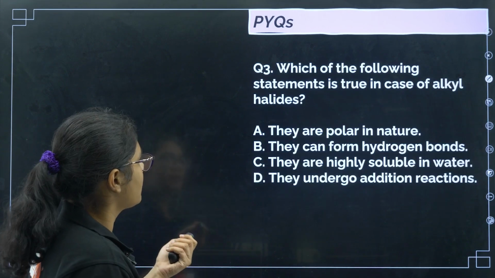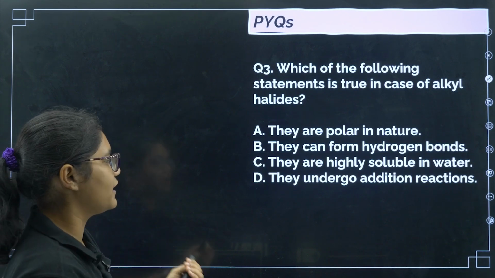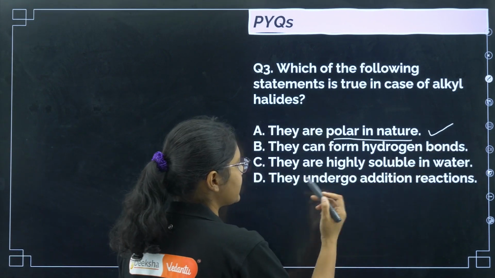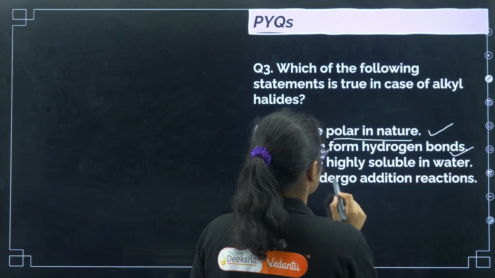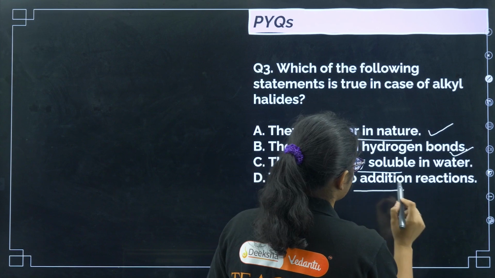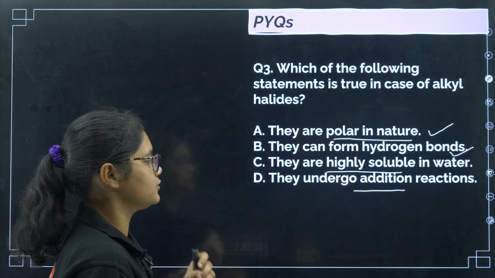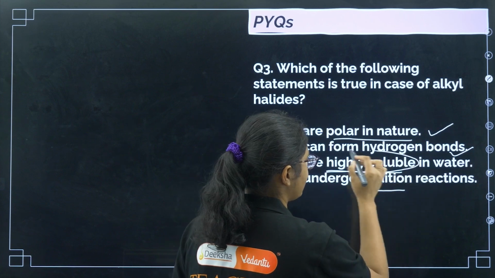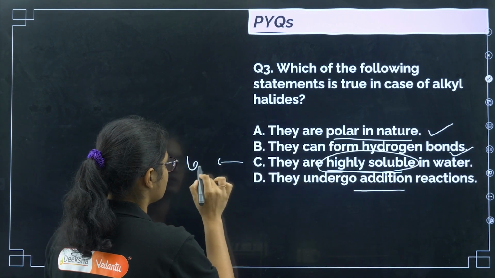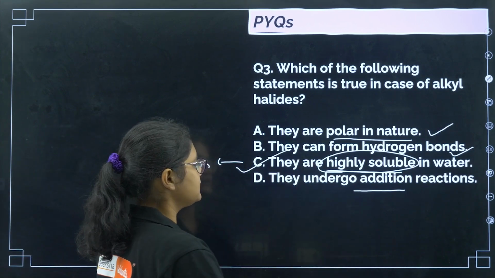Okay. Now coming to question number 3. Which of the following statements is true in case of alkyl halides? They are polar in nature. Yes, we have discussed. They can form hydrogen bonds. They are highly soluble in water. They undergo addition reactions. Okay. So we will discuss it in the next class also. The solubility of alkyl halides is very less in water. They have less solubility in water. So that is why this statement is incorrect.